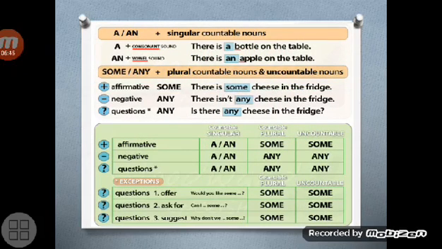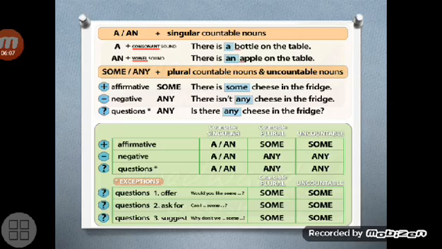Let's go on with the use of the indefinite article a or an. We have learned that a plus a consonant sound, there is a bottle on the table, and an plus a vowel sound, there is an apple on the table.